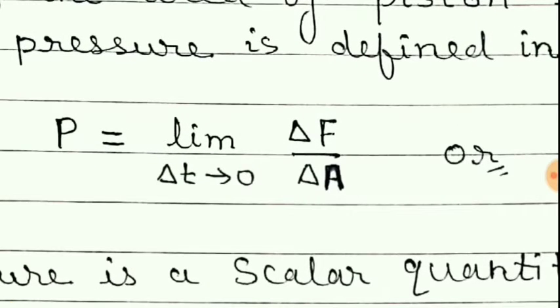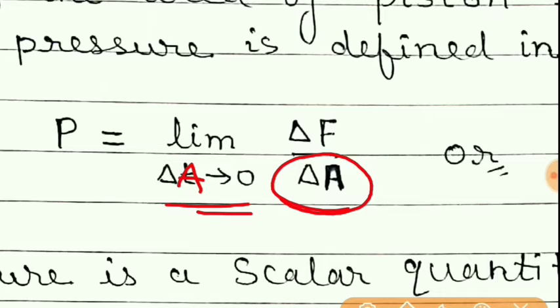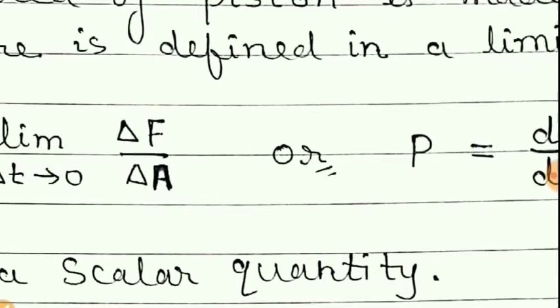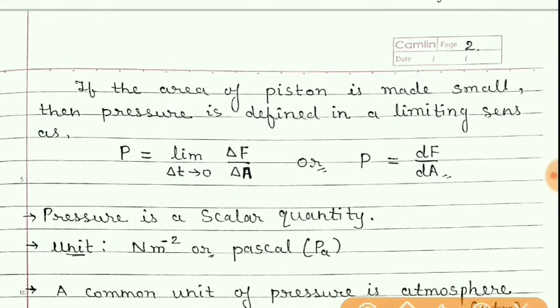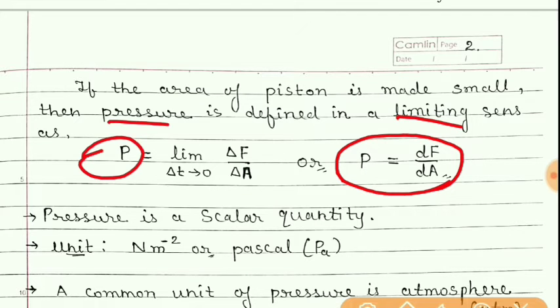Students, here it is a printing mistake. It should be delta A. Delta A tends to 0 means this cross section area should be very small for the given piston. So in that case we get P equals dF by dA, limiting pressure or simply pressure.